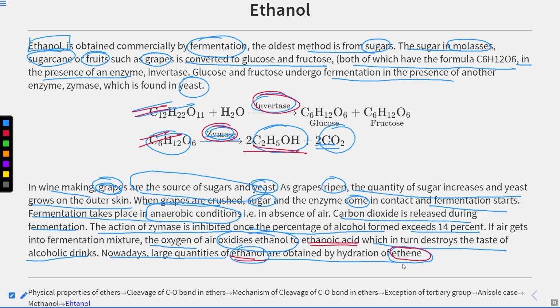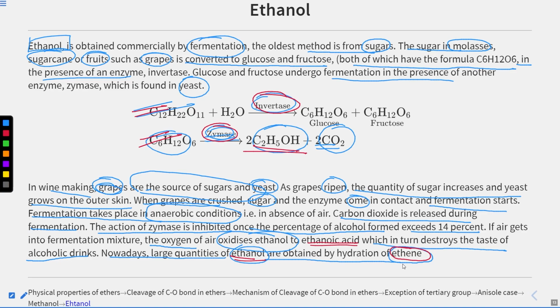We studied about the physical properties of ethers and saw how the boiling point and miscibility of ethers are affected, which was due to hydrogen bonding in the case of solubility, and dipole interaction. Although the dipole is weak, there is interaction between different molecules of ethers. Then we saw the cleavage of the C-O bond in ethers.